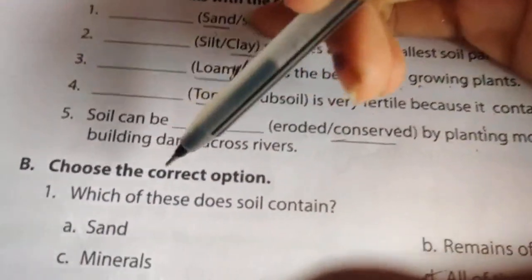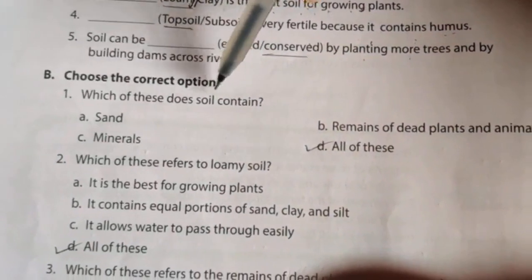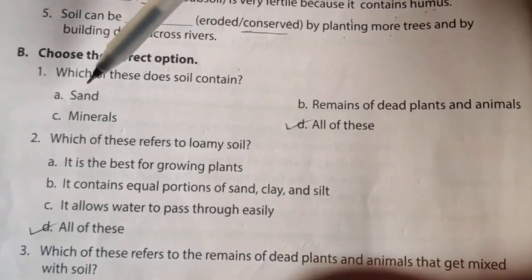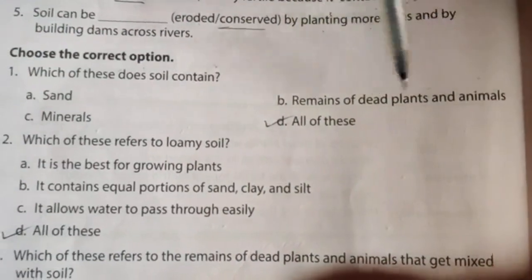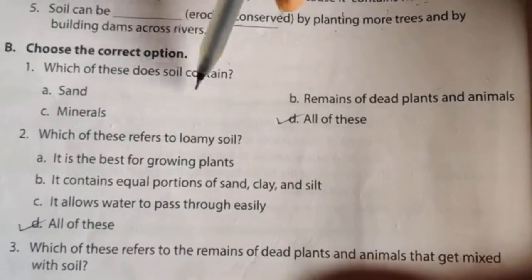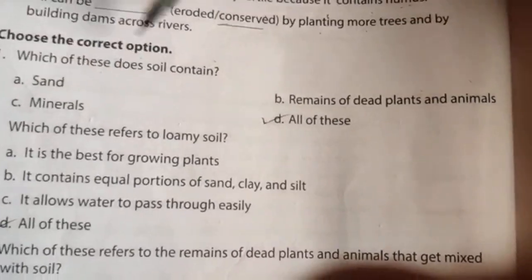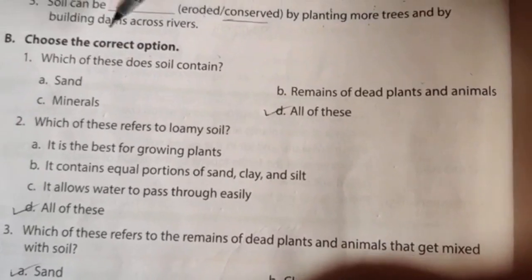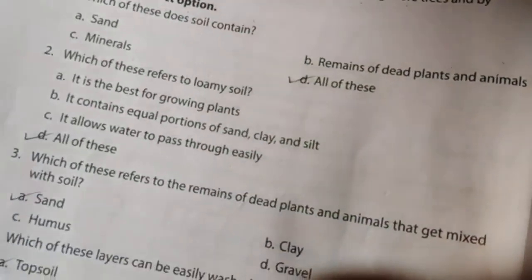Then question B, choose the correct option. Question 1, which of this does soil contain? Your options are A, sand, B, remains of dead plants and animals, C, minerals, and D, all of this. Soil contains sand, also remains of dead plants and animals, and minerals. So the answer is D, all of this.